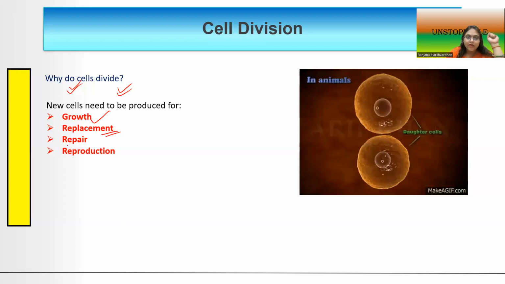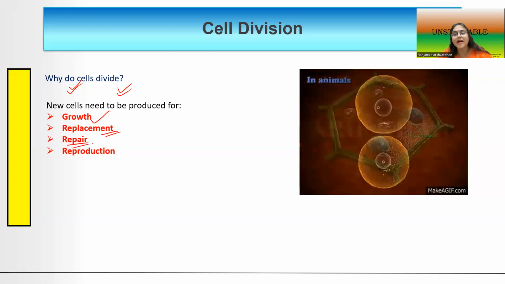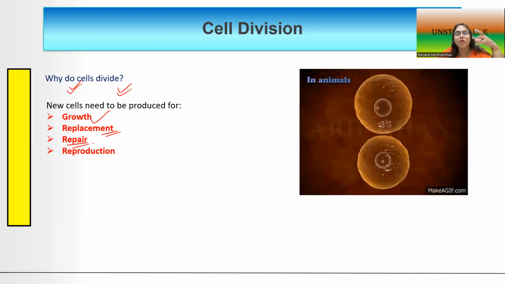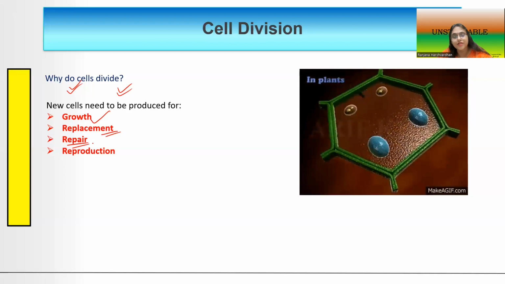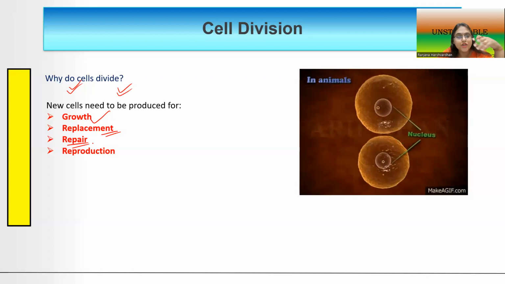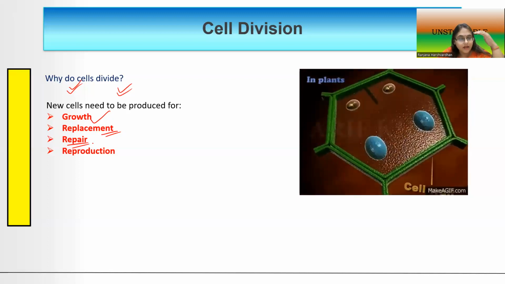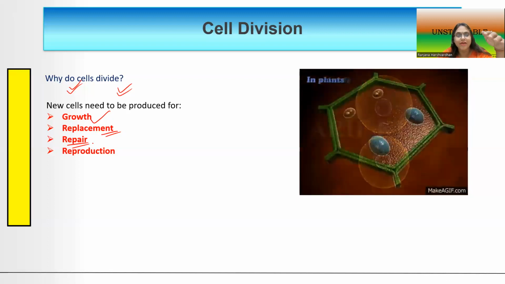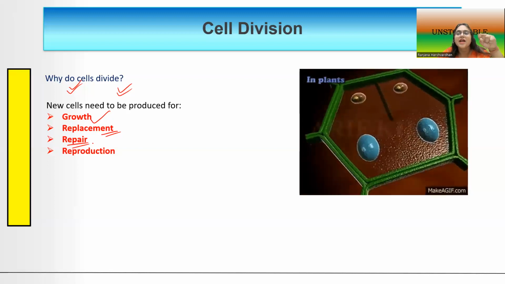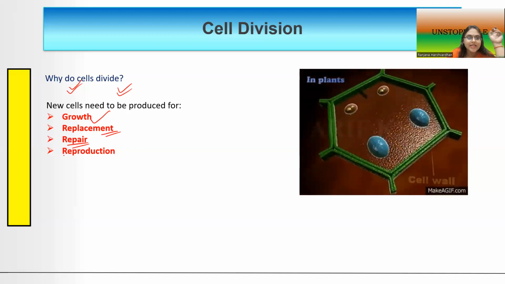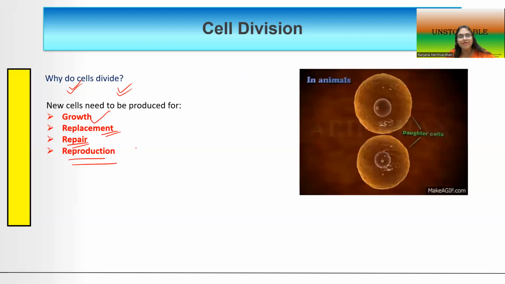The next is repair. Suppose in the case of an injury or a cut or a bruise, we see, for example, when we have a cut on our knee after we play football, that after a few days the cut area once again gives rise to new cells. So division of cells is also required for repair or the healing work to take place. New cells have to come in and fill in the space for the lost cells, the dead cells or the injured cells.